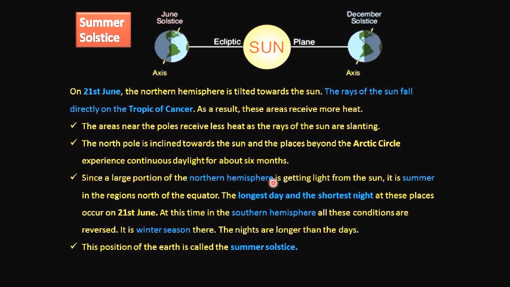Since a large portion of the northern hemisphere is getting light from the sun, it is summer in the regions north of the equator. The longest day and shortest night at these places occur on 21st June. At this time in the southern hemisphere, all these conditions are reversed. In the southern hemisphere, it will be winter season and the nights are longer than the days. This position of the earth is called the summer solstice.